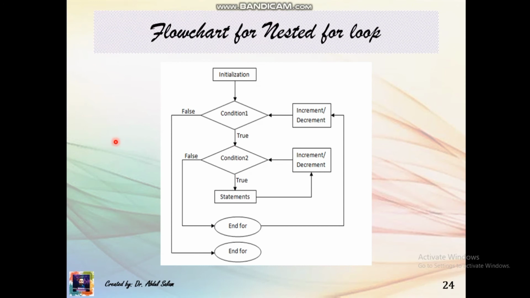Here is the flowchart for the nested for loop. Initialization, condition, check the condition, incremented or decremented by 1. If condition 1 is true, it checks the second condition. If the second condition becomes true, then it will execute, and if the condition becomes false, it will not check the second condition. It will automatically end. If condition 2 becomes false, it will automatically end the for loop.